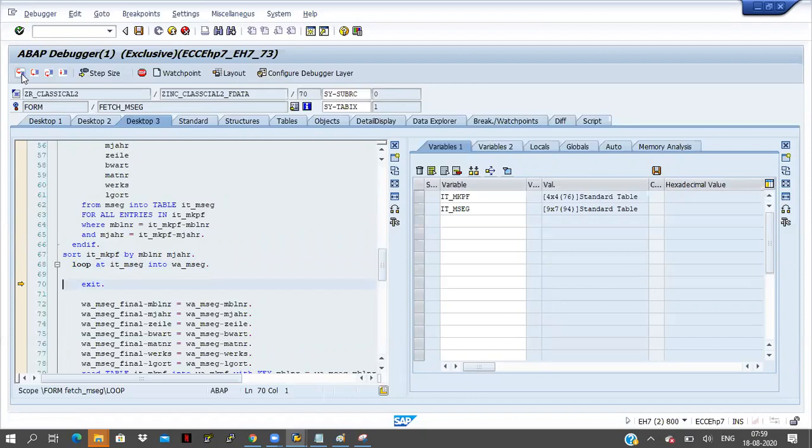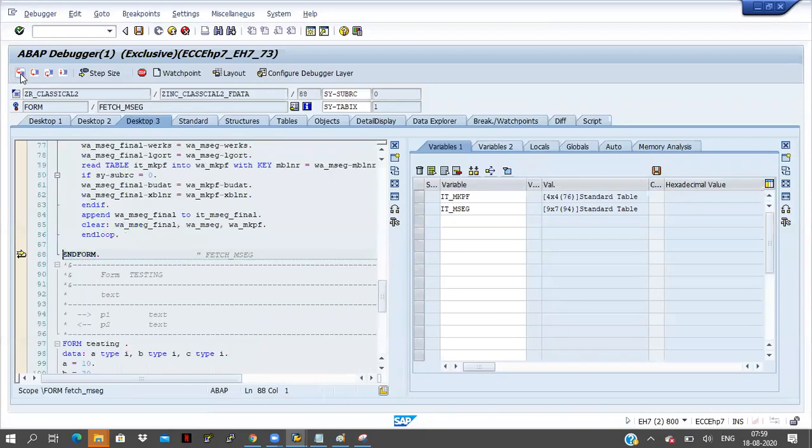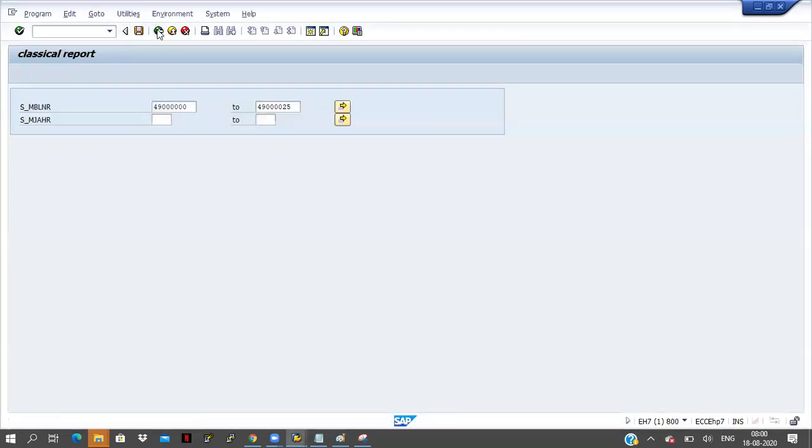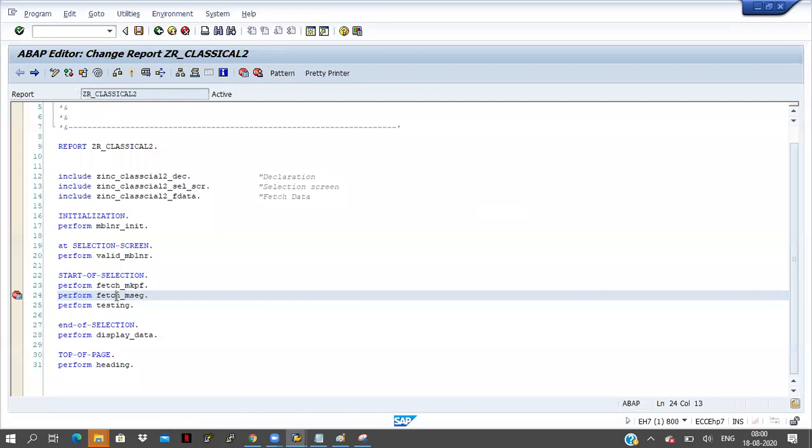If I click on F5 button, then what will happen? Let me see here. See the current looping. Okay, fine. I mean, here you cannot understand that one. I will write some more data here.